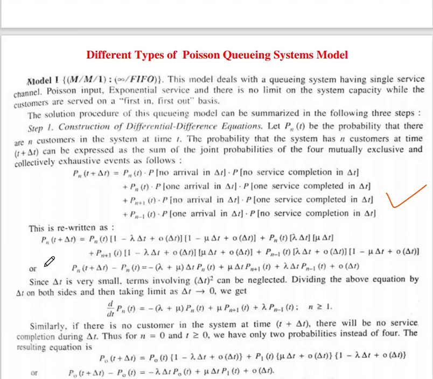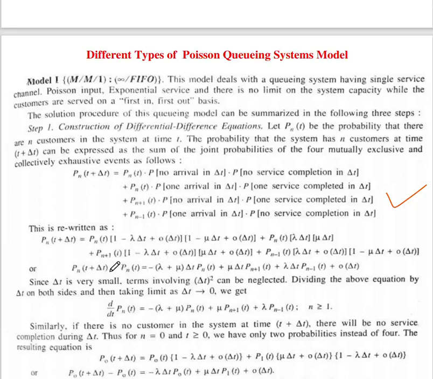So this can be written in mathematical form: Pn of t plus delta t equal to Pn of t times 1 minus lambda delta t plus order of delta t, that means no arrival in time delta t, into 1 minus mu delta t plus order of delta t. Okay, plus Pn of t lambda delta t mu delta t plus Pn plus 1 of t. So this is the mathematical form of this term.